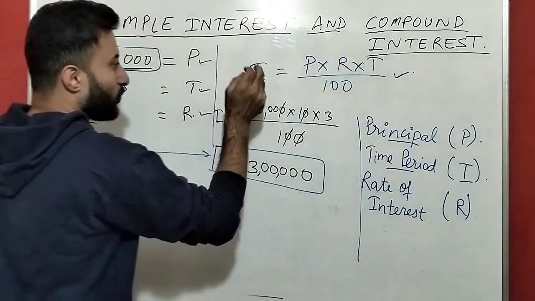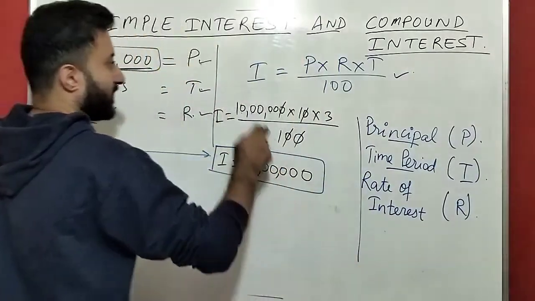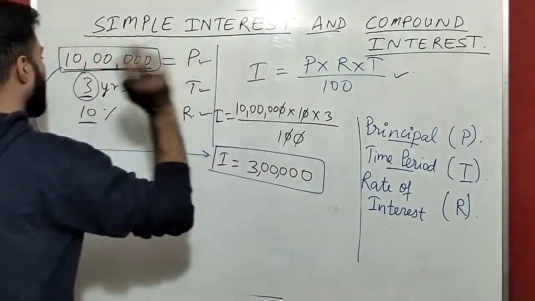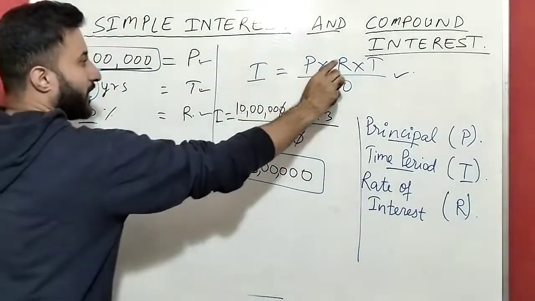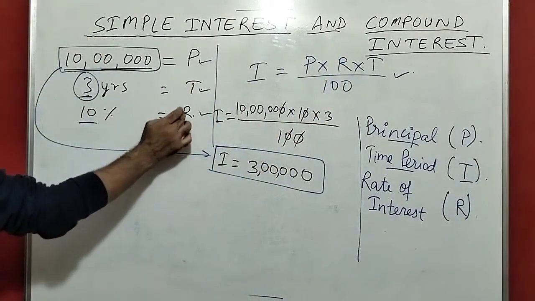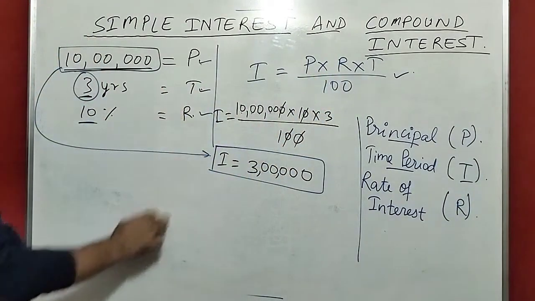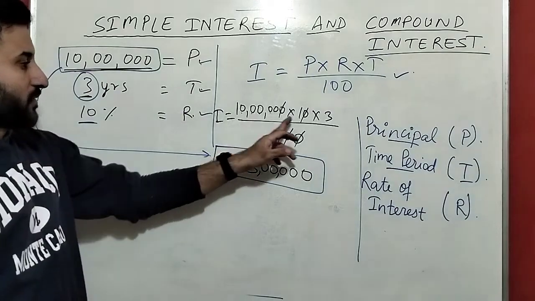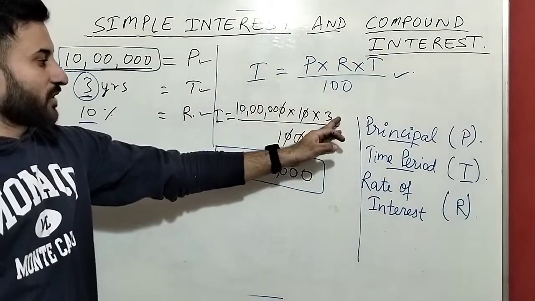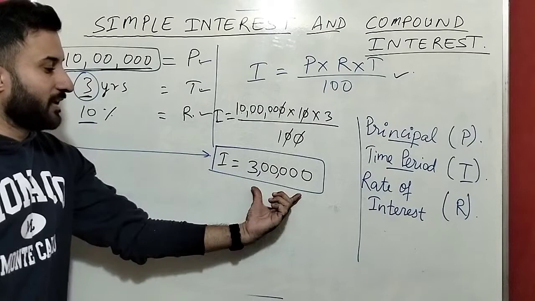So here I am going to find the extra charge, which means the interest. The interest formula we know: P into R into T by 100, principal into rate of interest into time by 100. We will substitute the values here. We got the interest as 3 lakh.